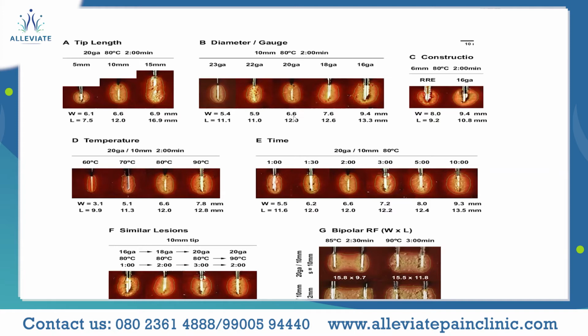So the width is around 6.6 mm and 12 mm in length. It's quite a big lesion, but you can also get a bigger lesion by increasing the gauge of the needle. Mind you, you also have to keep in mind the procedural pain. So you have to take a call on that as well while you choose the diameter of the gauge of the RF cannula.